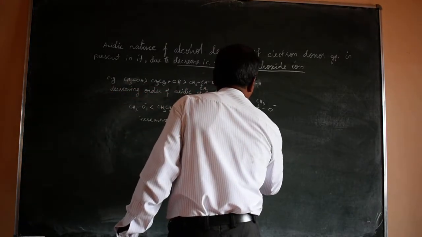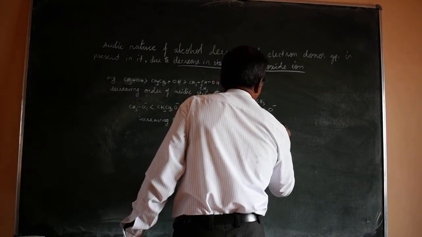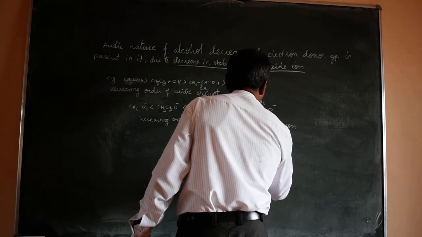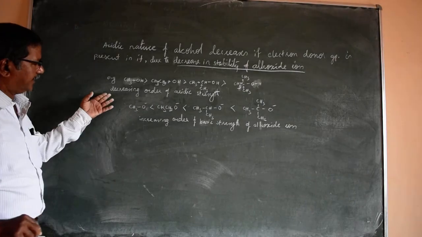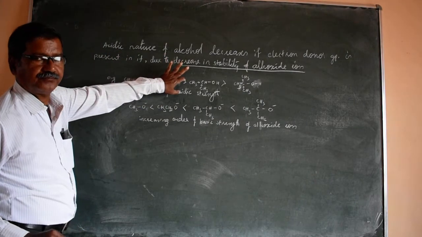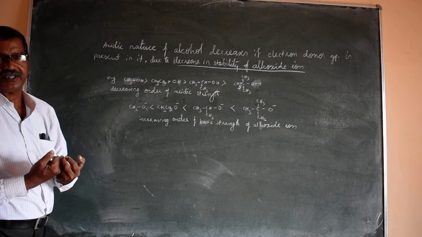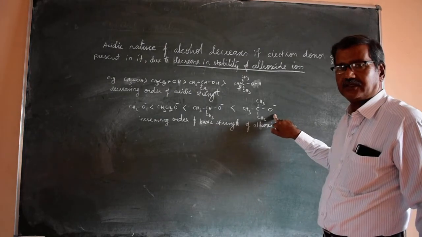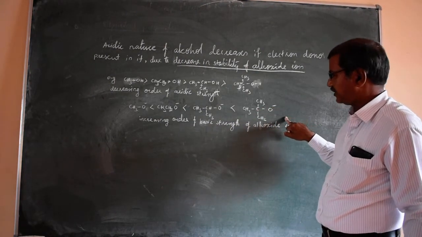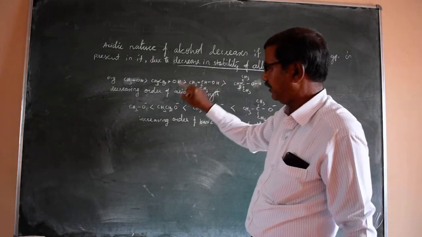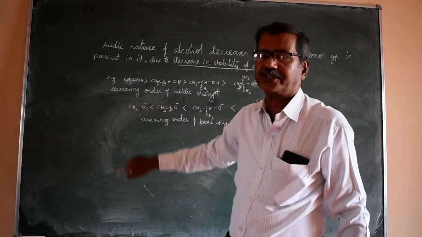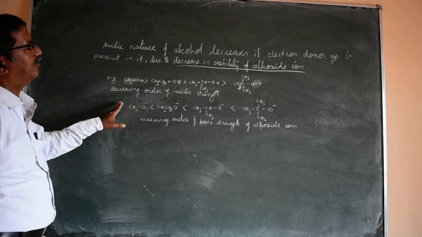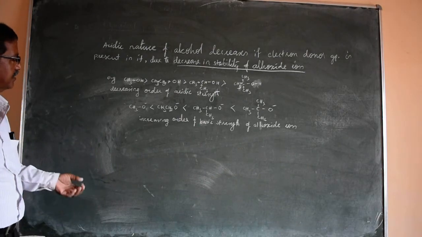From the point of competitive examination, this point is important. This is the decreasing order of acidic strength, and the reverse is that of the basic strength. So in increasing order of basic strength, here is a strong base: tertiary alkoxide ion is a strong base compared to secondary, compared to primary, compared to methoxide ion. Remember this point also. It is important from the point of competitive examinations like CET or JEE.